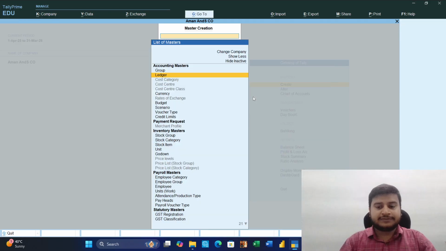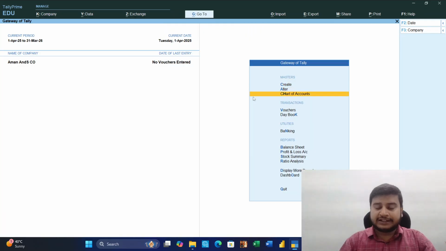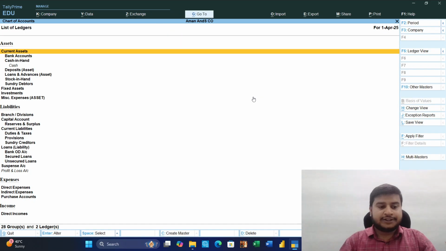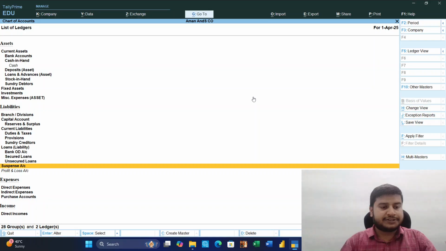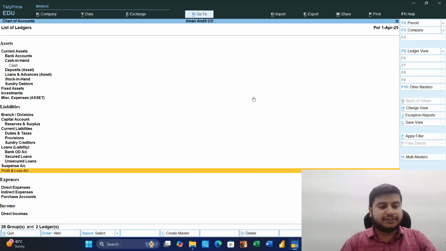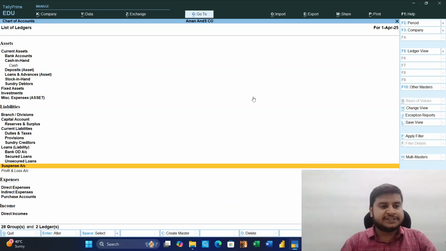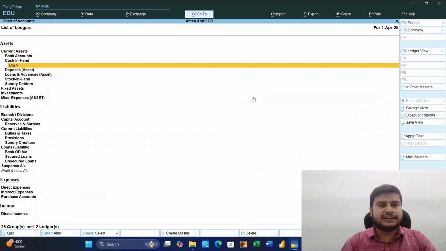And one more thing, there are already 28 groups and two ledgers in Tally. Already two ledgers are created. One is cash and another one is profit and loss account.